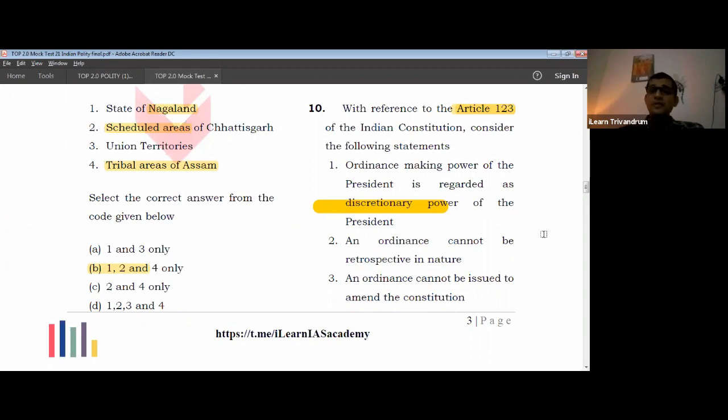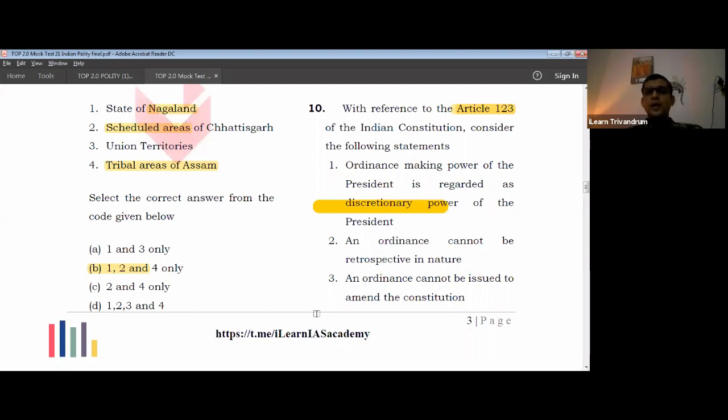Now, don't we make a law for such kinds of past events? Criminal matters we cannot make. But for civil matters, or anything else other than criminal, we can definitely say that a law can be applied right from previous years. So if a law can be made, definitely an ordinance can also be made. So this is a wrong statement. So the second is a wrong statement.